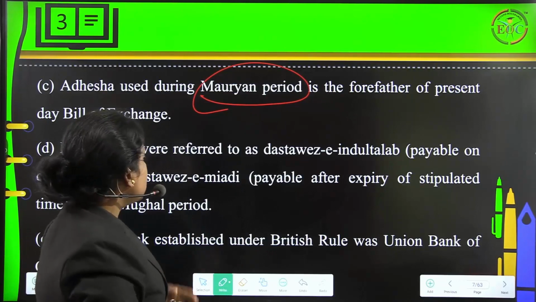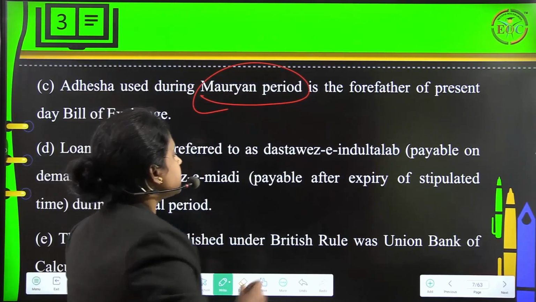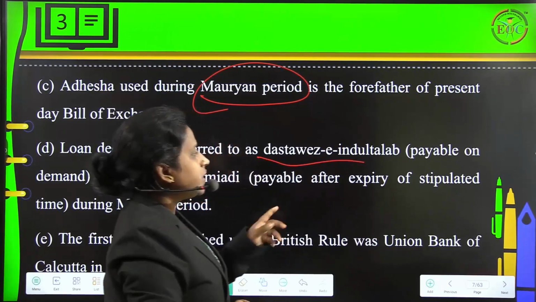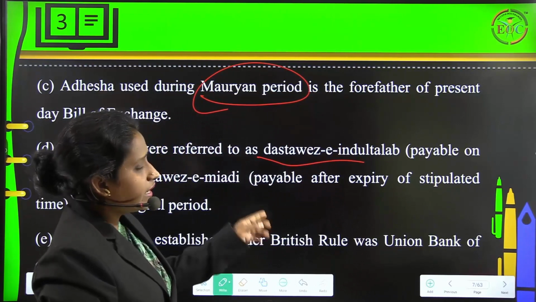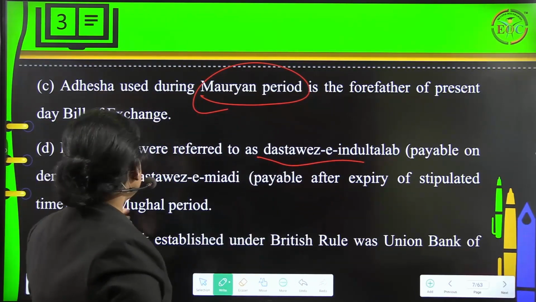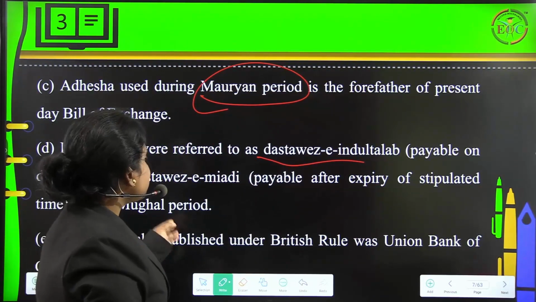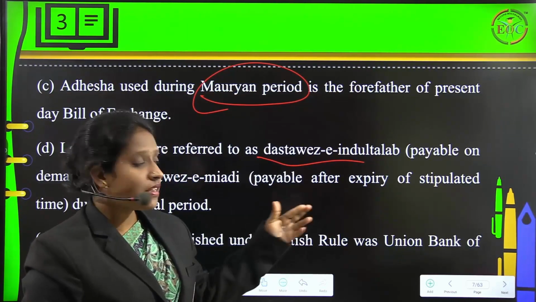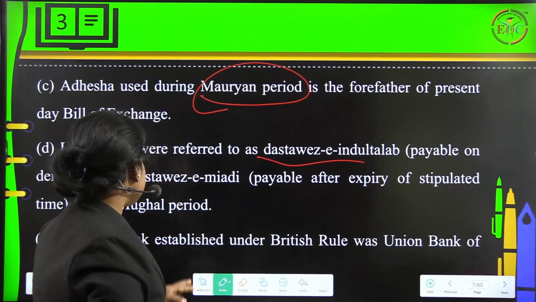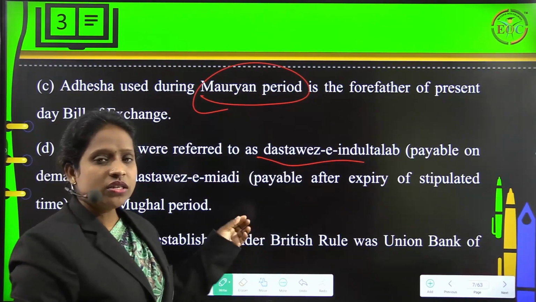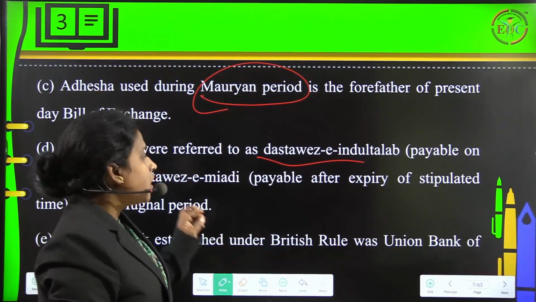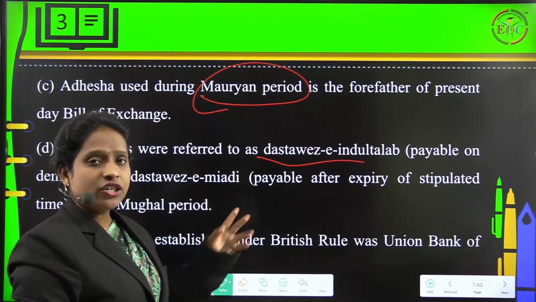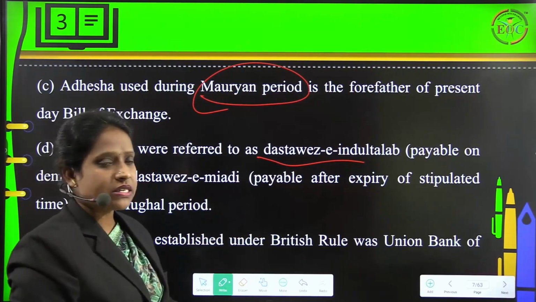And next, loan deeds were referred to as Dastavez-e Indulat Lab, which means payable on demand, and Dastavez-e Mayadi, which is payable after expiry of a stipulated time, during the Mughal period. So these are different terms. They used modern-like terms in the ancient period, during different periods, right?